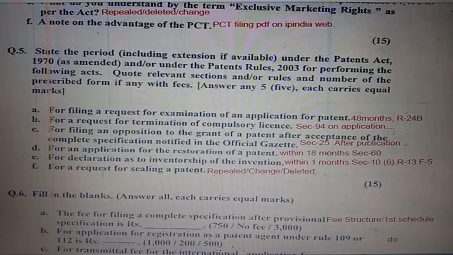Kindly see section 60. Question number 5e. For declaration as to inventorship of the invention, that has to be filed within 1 month. Kindly see section 10 clause 6 and rule 13. The required form is Form 5. Question number 5f. For a request for sealing of patent. This section has been repealed.